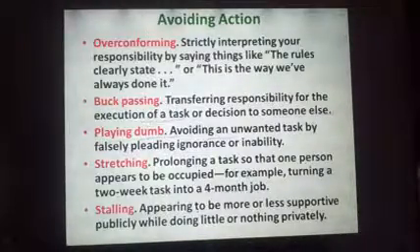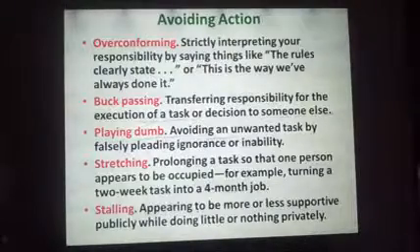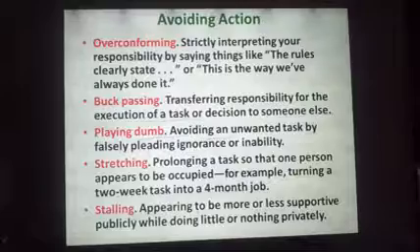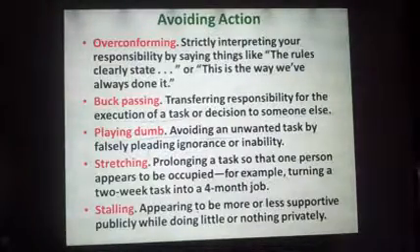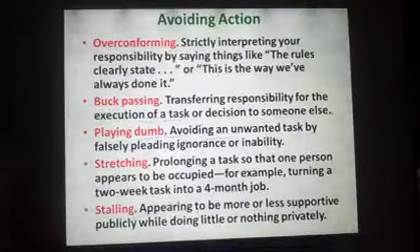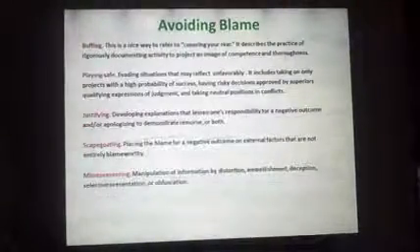We also saw stretching. Stretching is again an important topic. Important concept, it can be asked in a coming exam. We saw prolonging a task so that one person appears to be occupied. For example, turning a 2-week task into a 4-month job. That is also an example of stretching. We saw stalling. Stalling is also important. We saw waiting to be more or less supportive publicly while doing little or nothing privately.